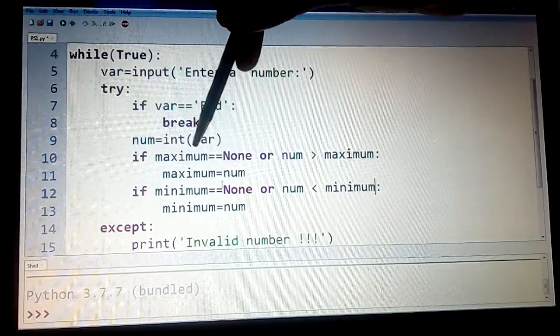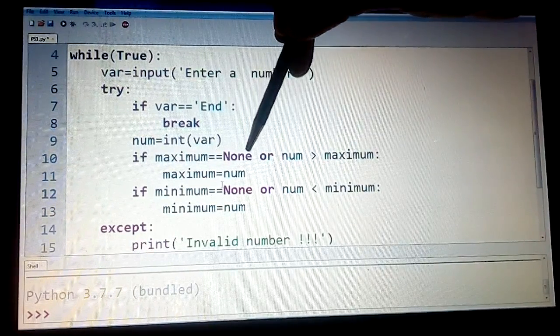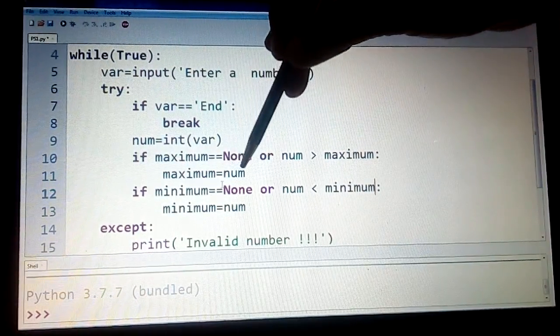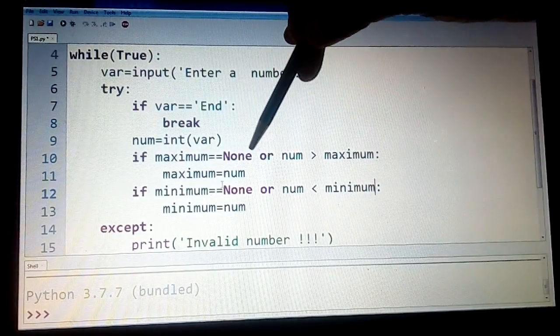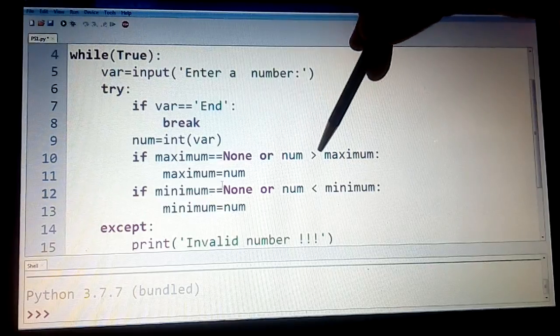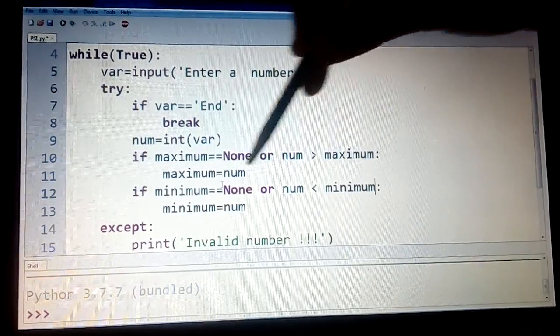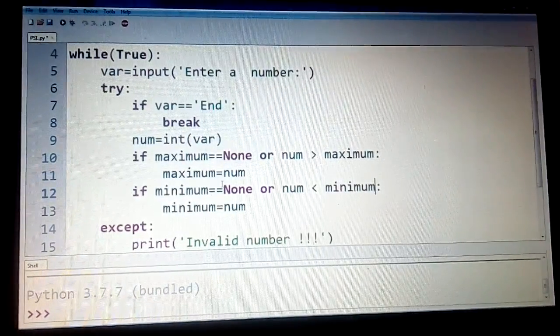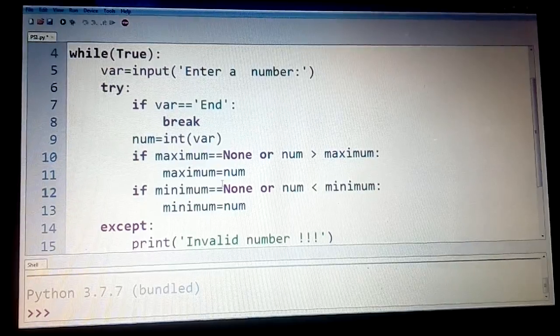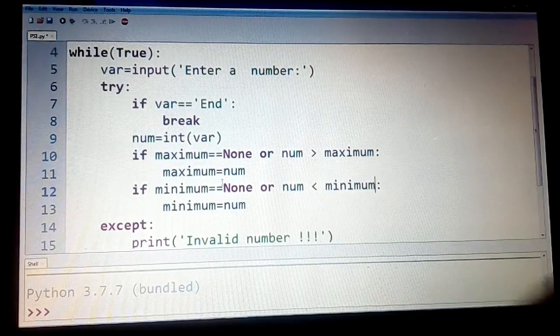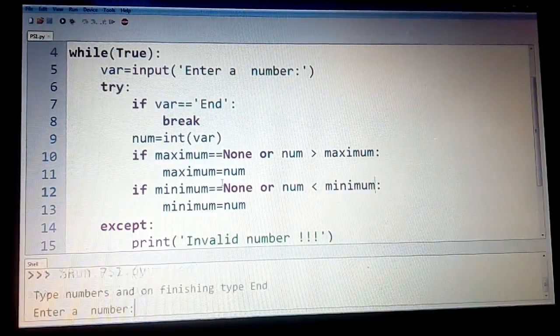So this is how it works. Now maximum is equal to None. The very first time it will just assign the value, where it will check that it is true, and then finally the next value is checked whether it is greater, and so on. So this way I believe you understood what the correction was here. Now we'll try to run it again.